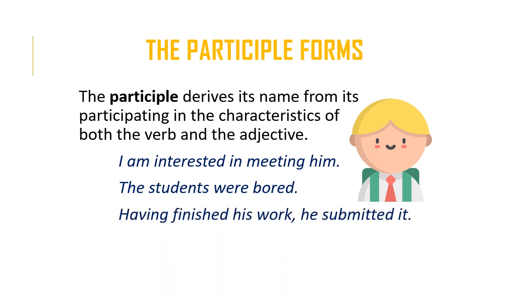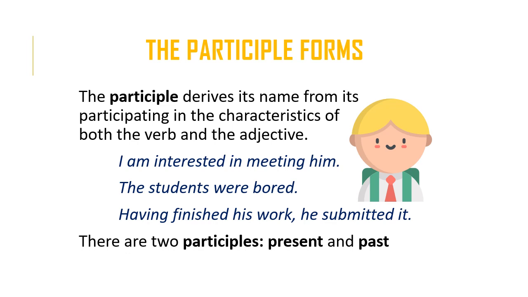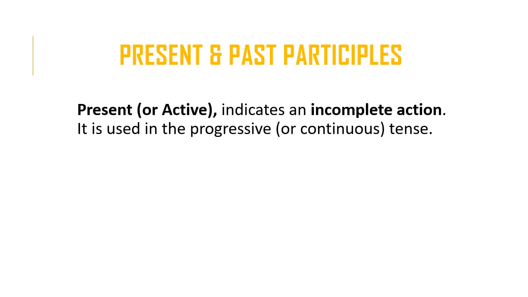Having finished his work, he submitted it. In this sentence, we have two participles. We have having, which is the present participle, and the second is finished, which is the past participle. So, as you figured, there are two participles. There's the present and past. So the present, or the active participle, indicates an incomplete action. It is used in the progressive or continuous tense. I am reading a book.